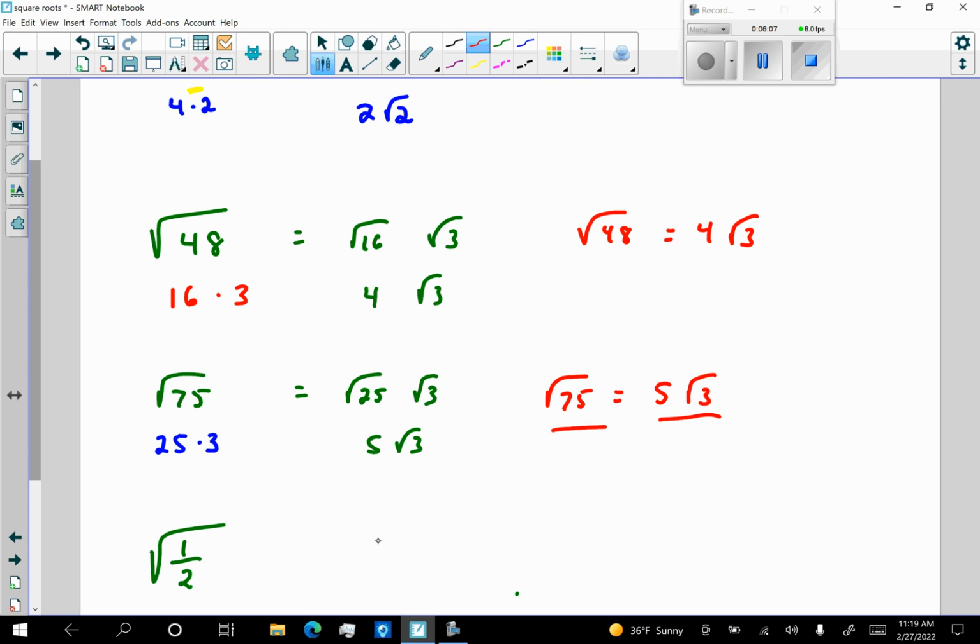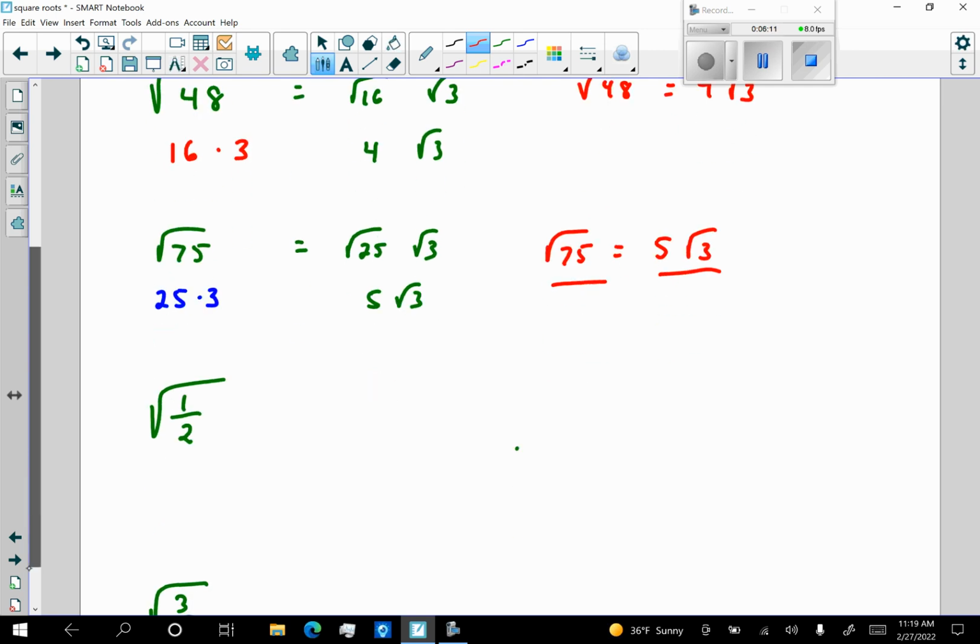Simplified version, not simplified version. Okay? Hey, what about this? It looks simplified, but it's not, because I noticed that one property that I have, the square root of a fraction, is the square root of 1 over the square root of 2. The square root of 1 I know is 1, so now I have 1 over the square root of 2. This is not simplified because I have a radical symbol in the denominator.